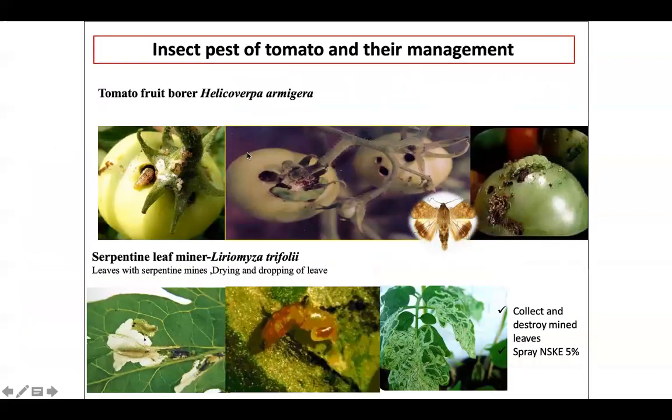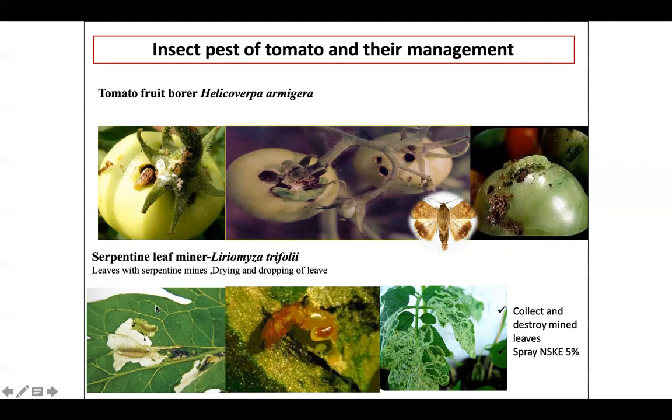Here you can see how the tomato fruit borer causes different kinds of damage. In many cases you might see the larva hanging outside. It is a typical symptom of damage caused by Helicoverpa armigera, which damages various vegetables.